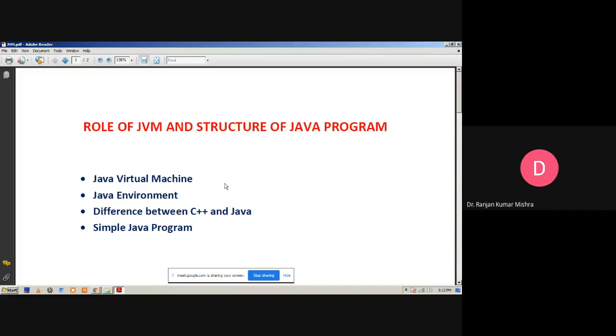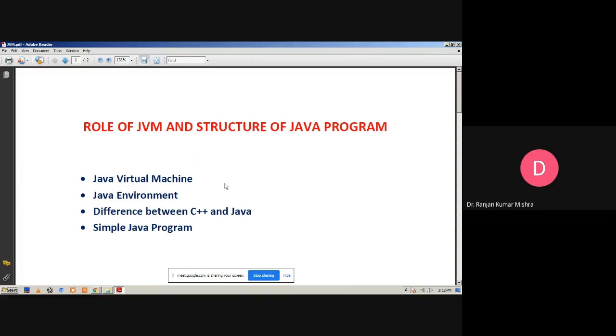Now, what is the process during the compilation and execution of the program? Java is known as a compiled and interpreted language, because during compilation we use javac, which compiles the program, and after compilation it goes to the virtual machine. The virtual machine code is not machine specific.